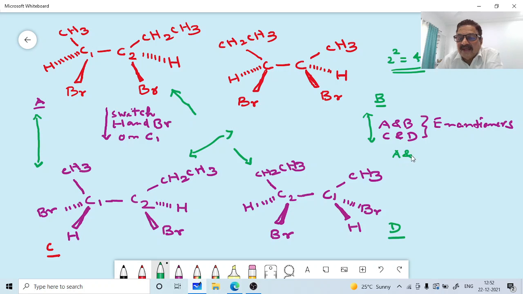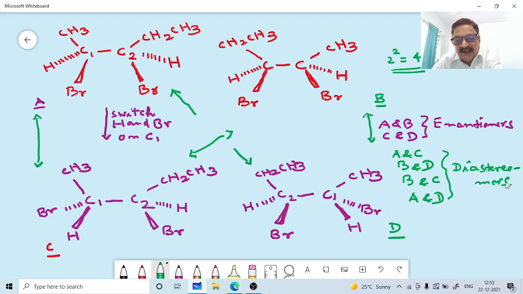Then A and C, and B and D, in the vertical direction, and then the diagonals, B and C, and A and D. So we have A and C, B and D, B and C, and A and D. These are the diastereomers. This is what is meant by diastereomer.